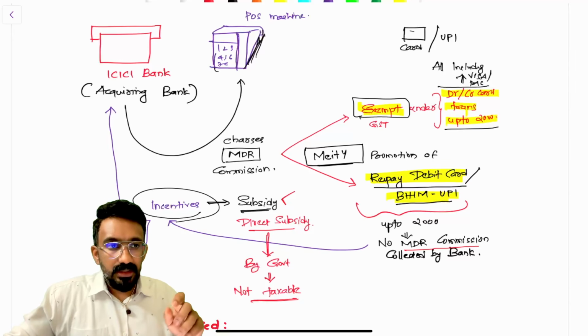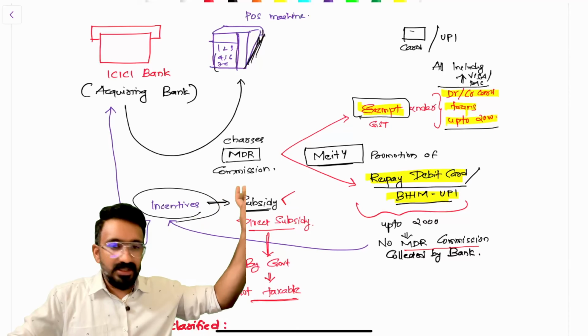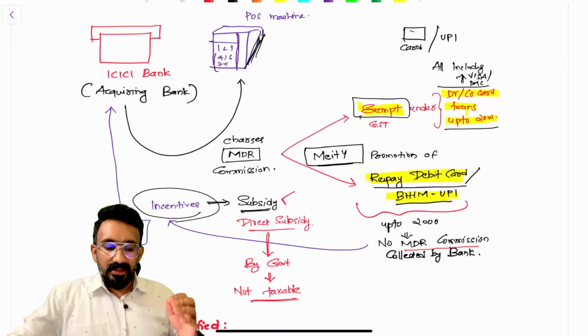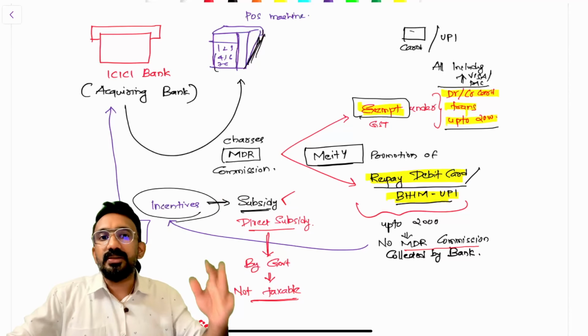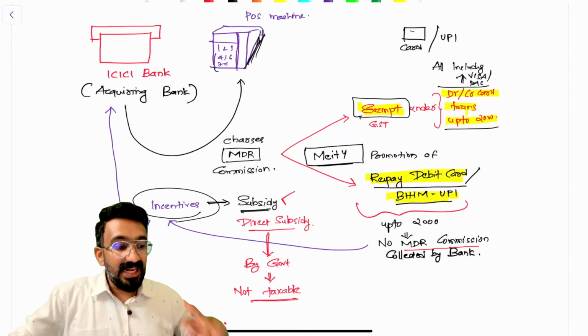If they do a transaction like this, give the credit of how much? 1000 rupees paid by you, the merchant should get credit of how much? 1000 itself. Now, who's crying out loud? The banks are crying out loud saying, hey, what about my 10 rupees? I have some expenses on this. Are you understanding? So they are losing 10 rupees. Now, MeitY said, no worries. In the budget, I have allocated funds for you. That 10 rupees, I will give you as a subsidy, right? I'll give you as an incentive.